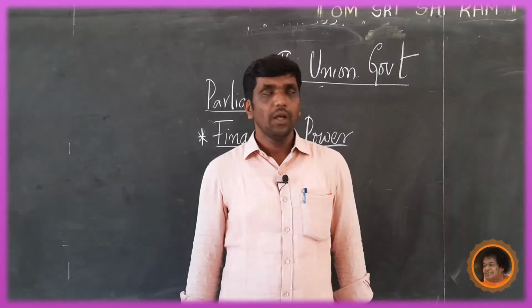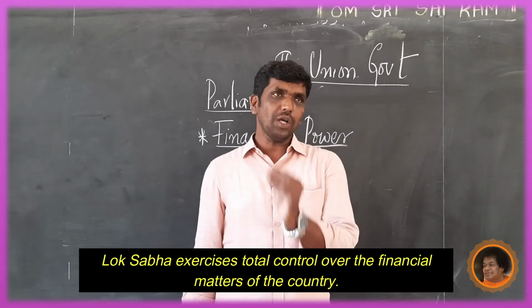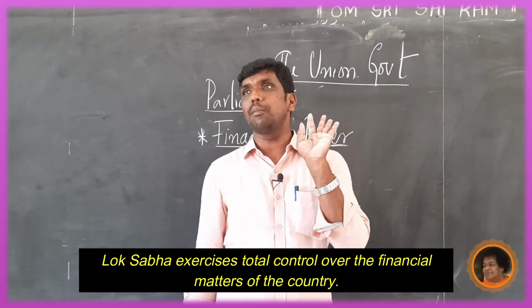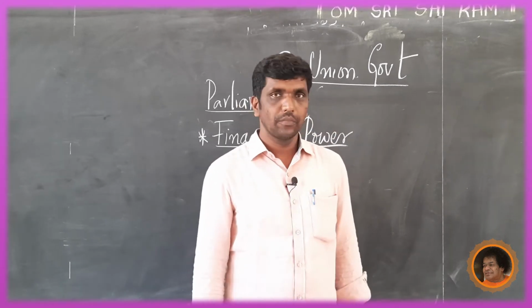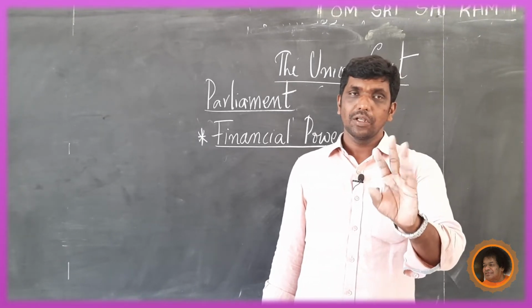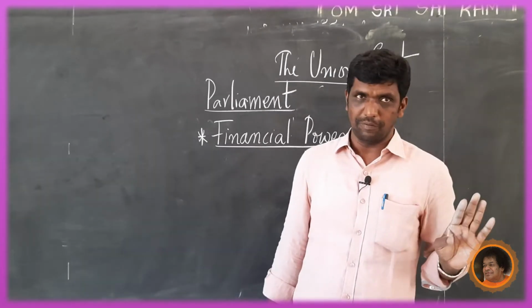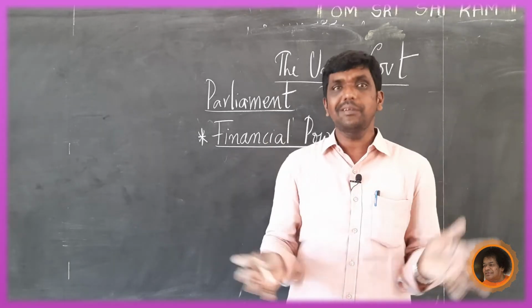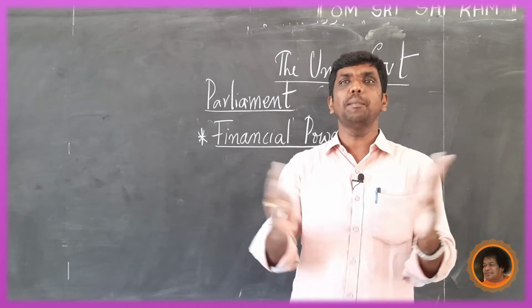See, my dear children, Lok Sabha exercises total control over the financial matters of the country. Here, Rajya Sabha doesn't have that much power. Lok Sabha controls the entire financial powers of the parliament.